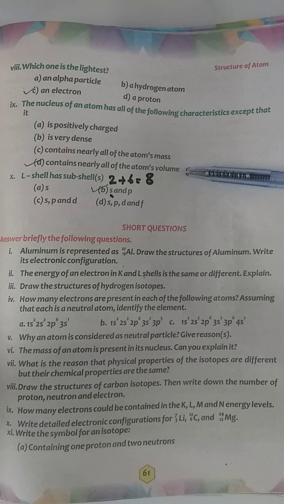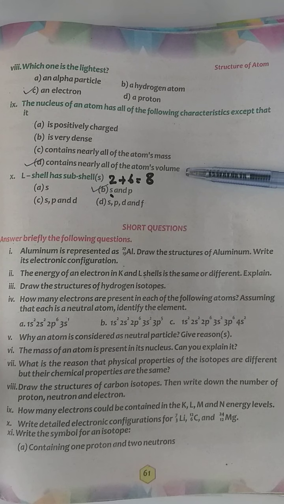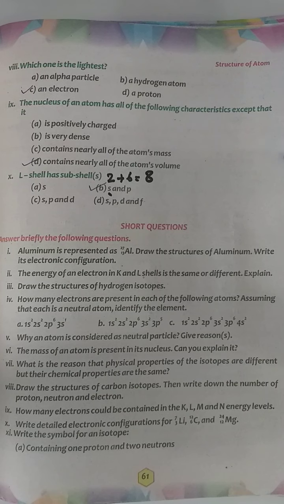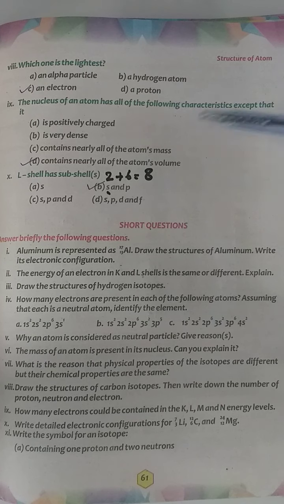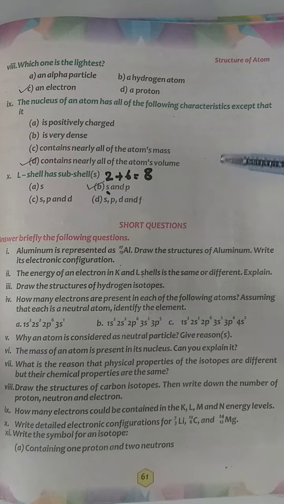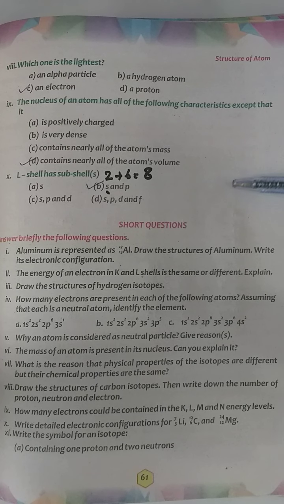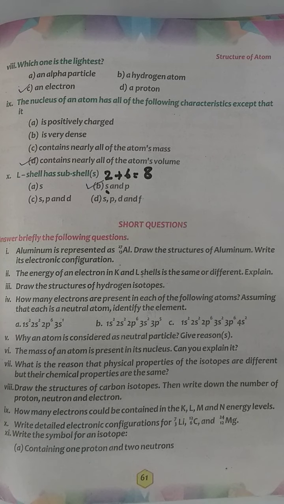The last one is, it contains nearly all the atom's volume. No, this one is incorrect. Why is it incorrect? Because the volume of an atom is due to the shells and the electrons in them. The positive nucleus is in between, which is small in size, but it contains nearly all the atom's mass, but it doesn't contain all the atom's volume. So D option is incorrect.